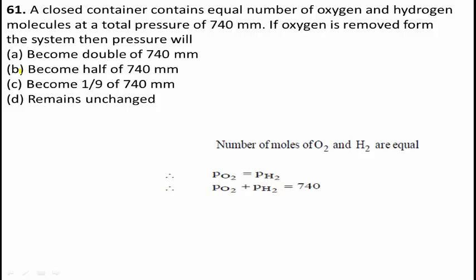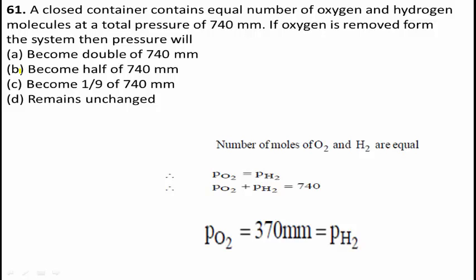Then P of O2 plus P of H2 equals 740. Therefore, P of O2 equals 370 mm, which is equal to P of H2.